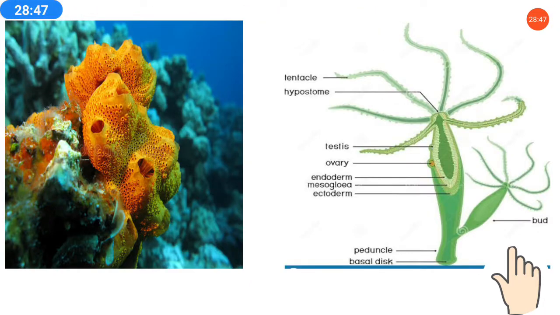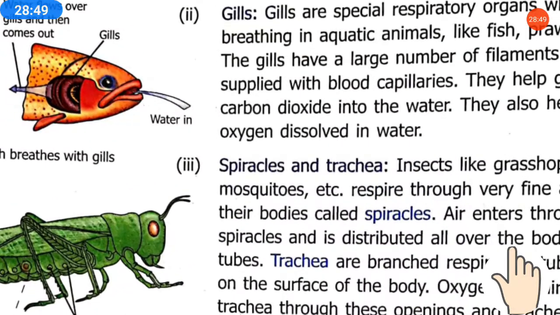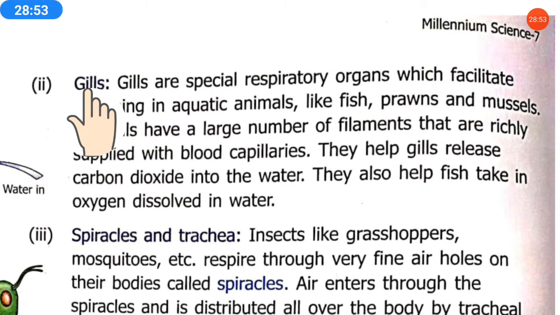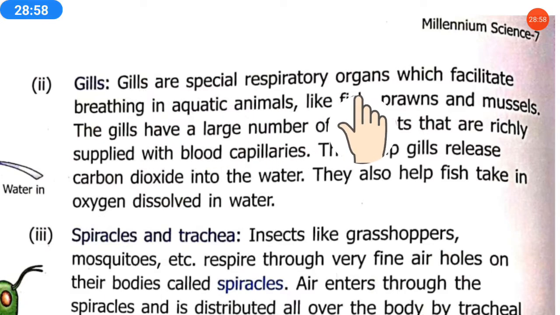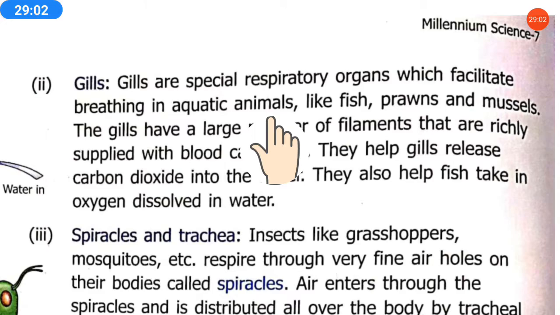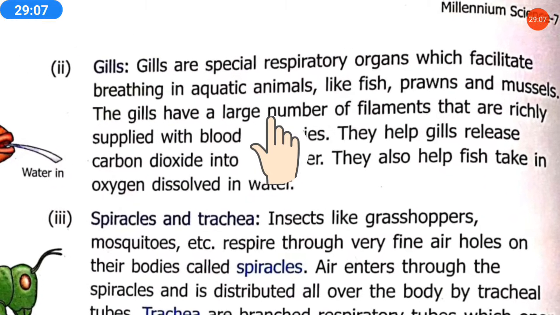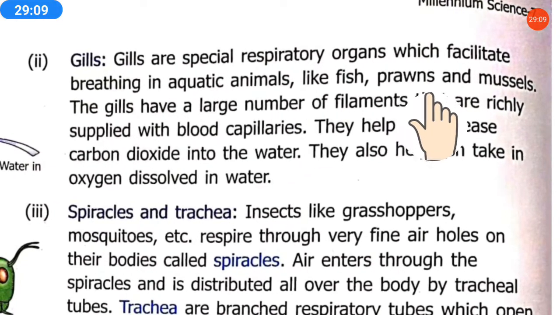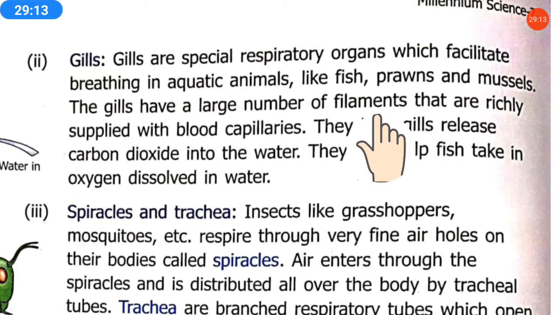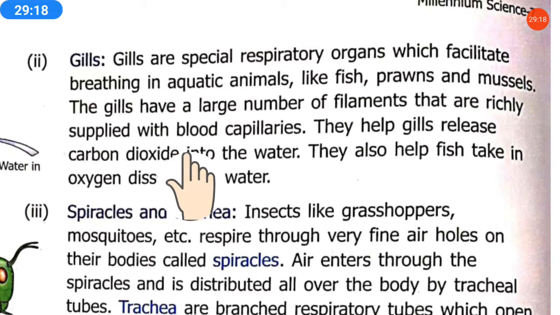Okay. Then here, second part of the animal's respiratory organ is gills. Okay, some animals respire through the gills also. How? Gills are special respiratory organs which facilitate breathing in aquatic animals. Aquatic animals do breathing process through which part? Through the gills. Okay, like fish, prawns and mussels. The gills have a large number of filaments. Now gills are having large number of filaments that are richly supplied with blood capillaries.